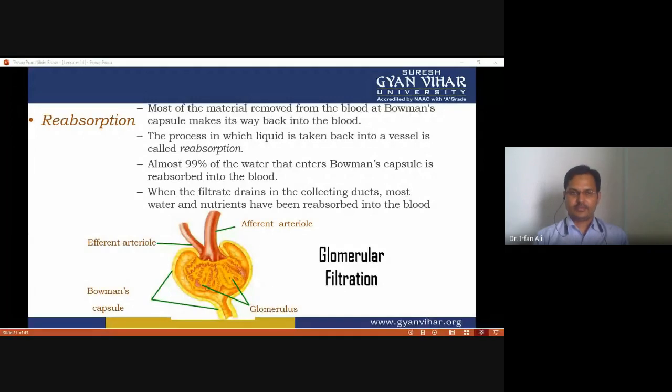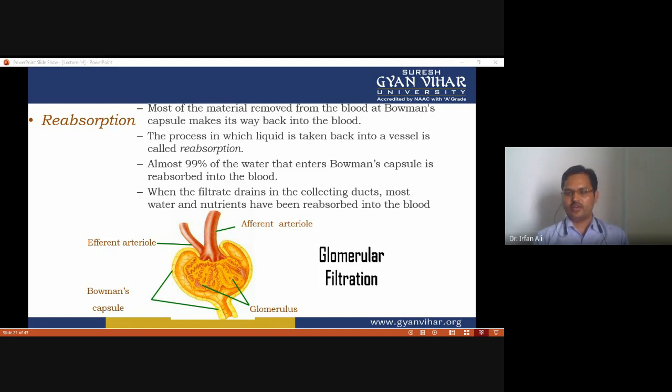The second process is reabsorption. Most of the material removed during filtration in Bowman's capsule makes its way back into the blood. The process in which a liquid is taken back into a vessel is called reabsorption. Almost 99% of the water that enters Bowman's capsule is reabsorbed into the blood, and by the time the filtrate drains into the collecting duct, most of the water and nutrients have been reabsorbed.